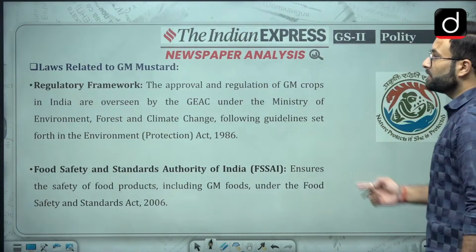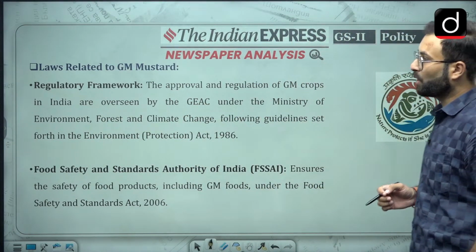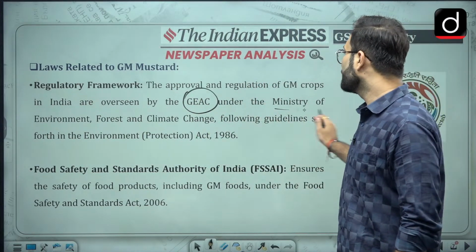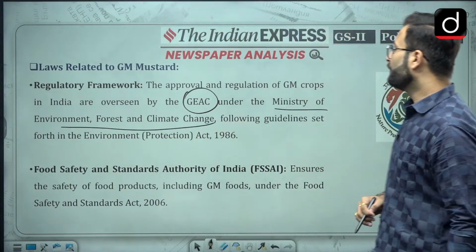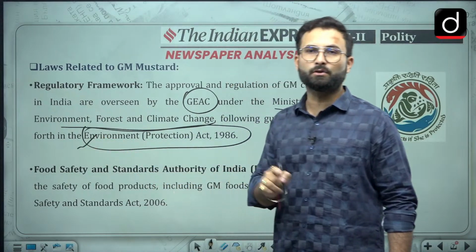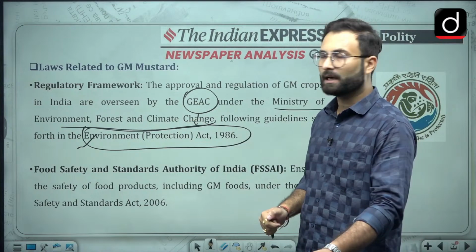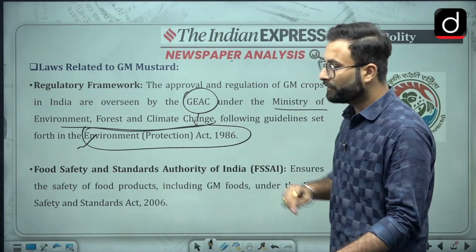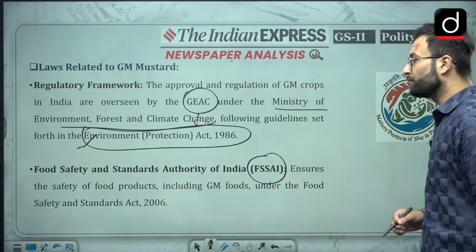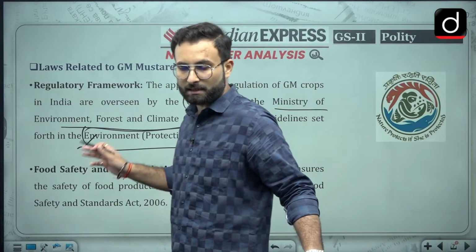Now moving further, here you will see laws related to GM mustard. Here you will see the regulatory framework. The approval and regulation of GM crops in India is overseen by the GEAC, that is the Genetic Engineering Appraisal Committee, under the Ministry of Environment, Forest and Climate Change, following the guidelines under the Environment Protection Act 1986. So you can remember that GEAC also gets authority from this Environment Protection Act, and it is under the Ministry of Environment. Moving further, the Food Safety and Standards Authority of India, that is FSSAI, ensures the safety of food products including GM food under the Food Safety and Standards Act 2006. So I hope that is clear.